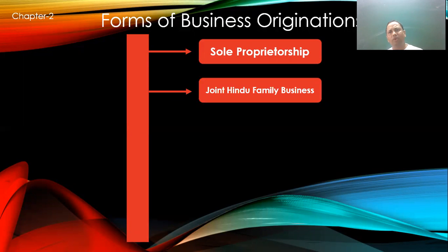In a joint Hindu family business, the senior most male member is known as Karta. He has unlimited liability in the family. All the activities and decisions are taken by the Karta, the senior most male member. That's why he has unlimited liability, and by birth the male member is a member in the joint Hindu family business, and the members of the joint Hindu family have limited liability.